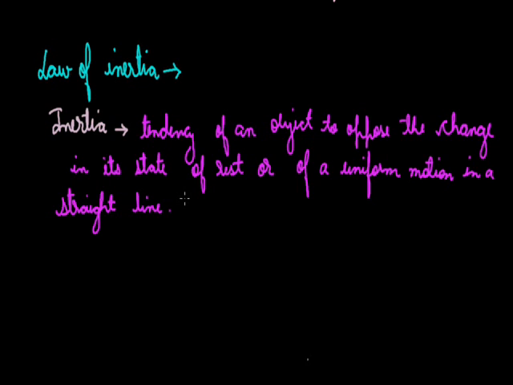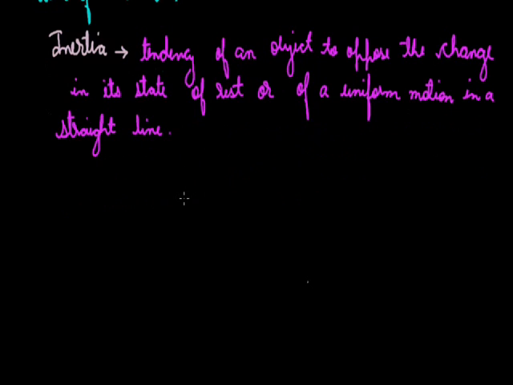Now we will discuss how inertia, being such a tendency, is also related to the mass of an object. It is related to mass because if the object is heavier, it is difficult to stop that object. Let us consider two objects, one heavier and the other lighter. They are both moving independently, and both are in motion.